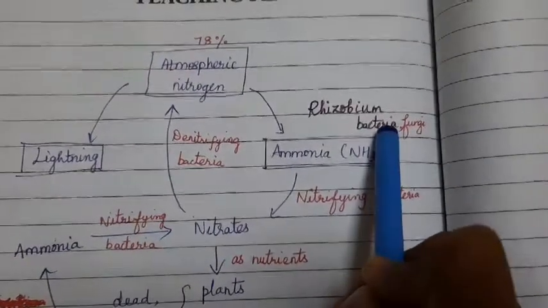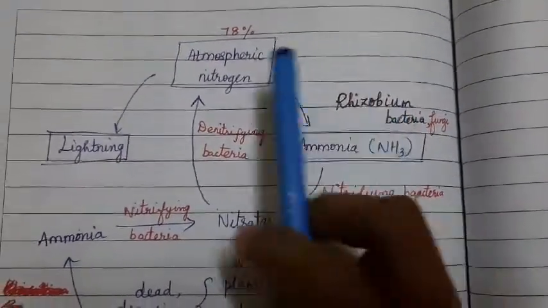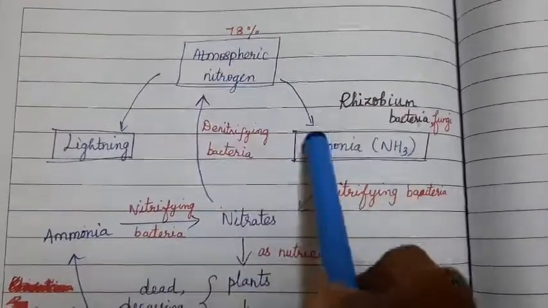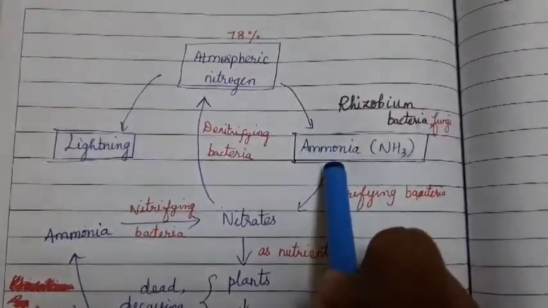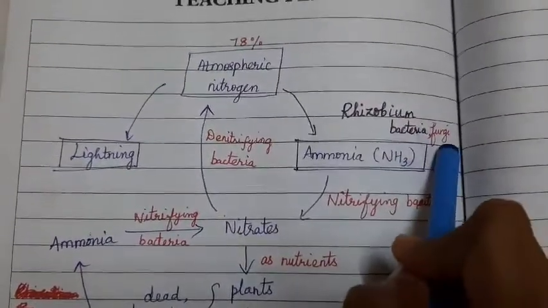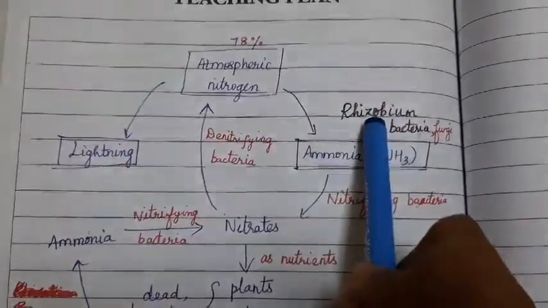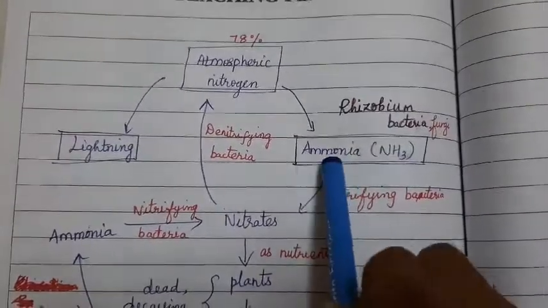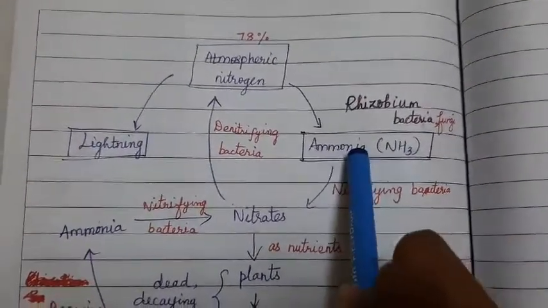See, I have written that in red. So who is helping us with the conversion of atmospheric nitrogen into its usable nitrogenous compounds? It is the rhizobium bacteria and fungi. With their help, ammonia is obtained as a usable nitrogenous compound.